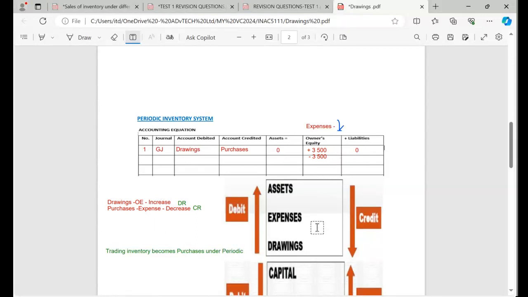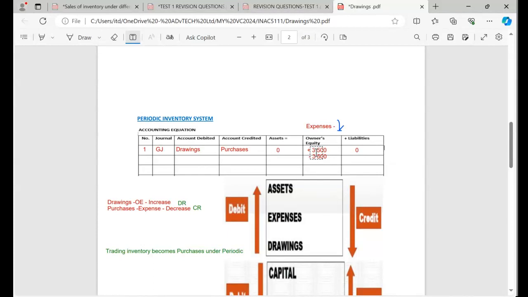Please practice to make sure that it makes sense. But to save time, the minute you see yourself affecting only one column, just go and put plus and minus like this. Even if, let's say I was here and I had to affect one column, put plus and minus. If I was affecting assets only, put plus or minus. So because they both affect owner's equity, don't waste time. Go and say plus, minus. I hope it makes sense.